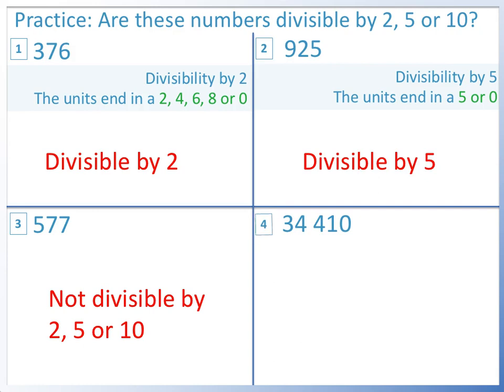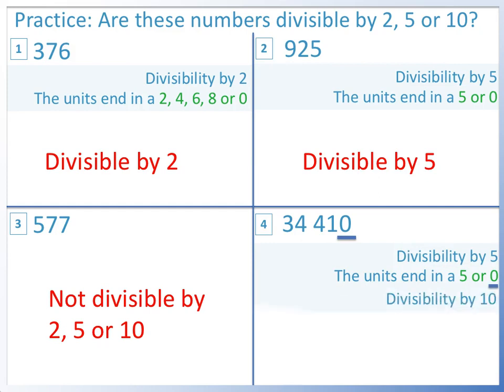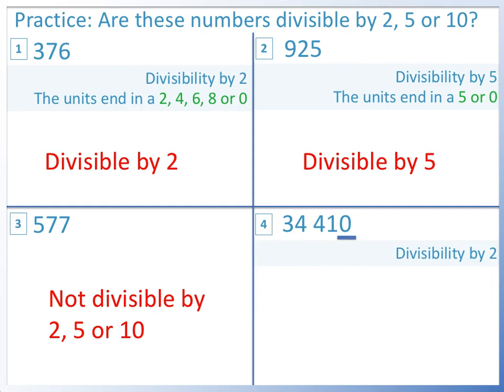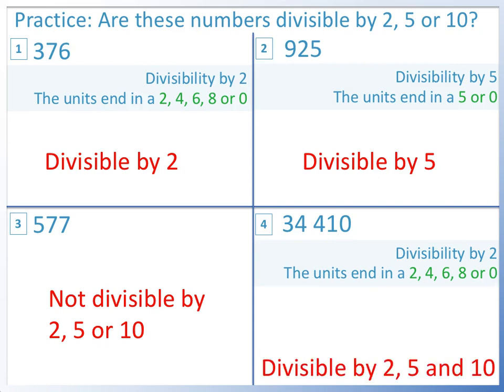Question 4. 34,410. It ends in 0. A number ending in 0 is in the 5 times table, so it is divisible by 5. It is also in the 10 times table, so it's also divisible by 10. Did you also notice that it is in the 2 times table? So it's also divisible by 2. 34,410 is divisible by 2, 5 and 10.